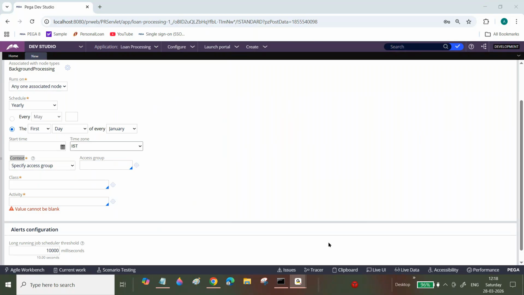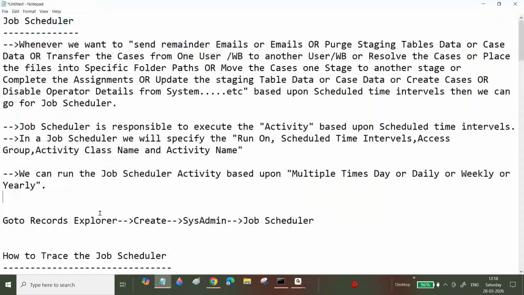How will the job scheduler know, this is the activity that needs to be called from this application, this rule set, this class, this version? Like that. How will the job scheduler know? Based upon the access group. What is the use of access group?